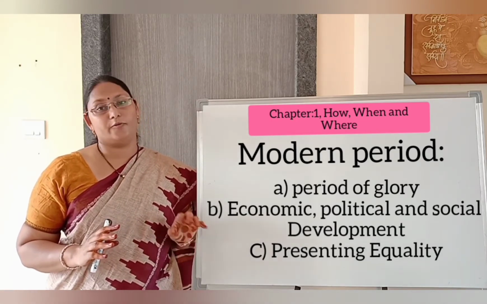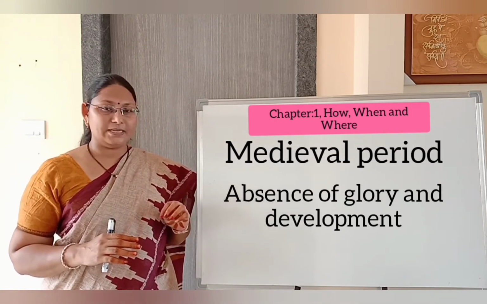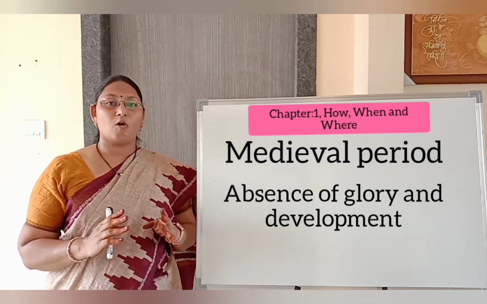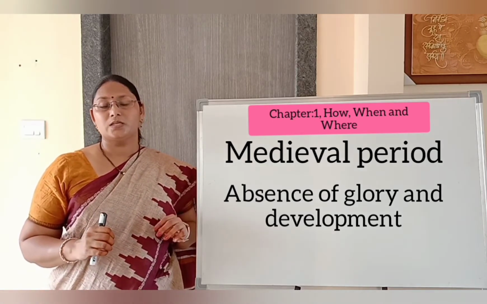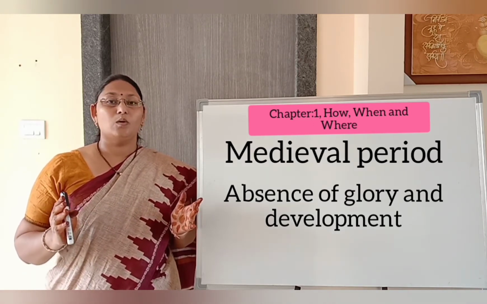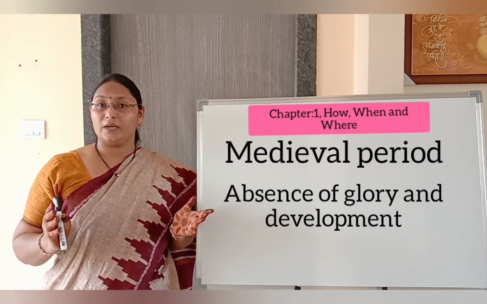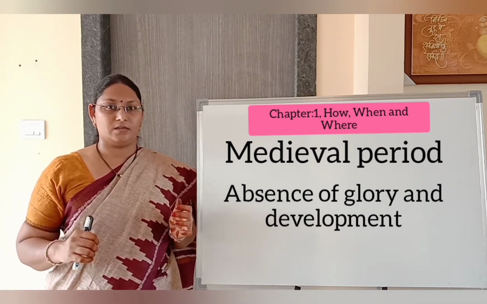And the medieval period means the absence of all this freedom. So in the medieval period there is no equality, no freedom, no glory in the social, economic and political life of the people, according to the historians.